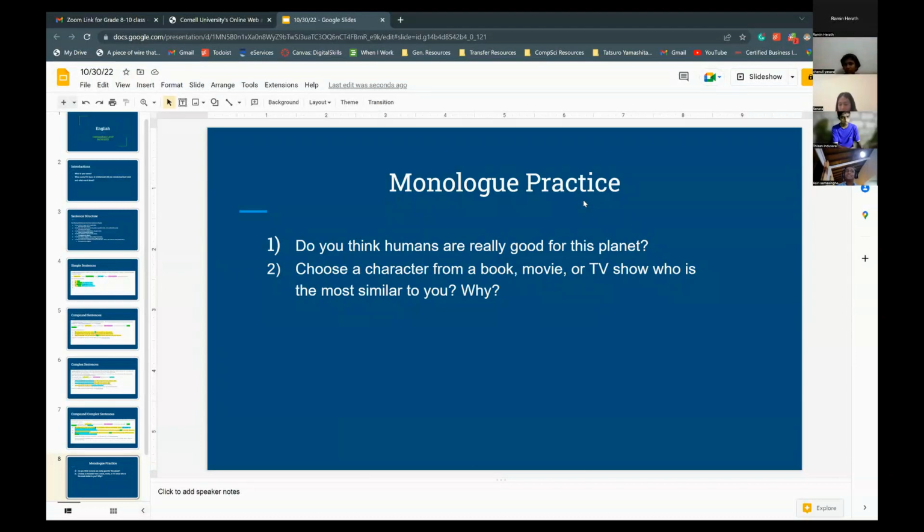So I don't think humans are really good for this planet as a whole, because we just try to find the easiest route out of everything. That's what has caused almost all of these problems, all of the problems that we are facing.